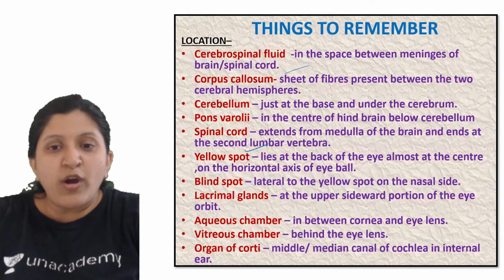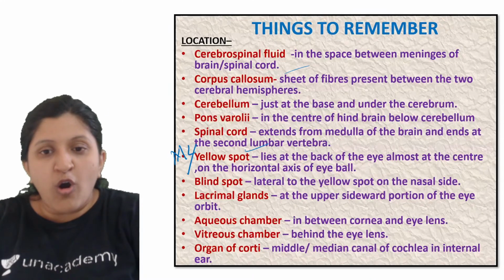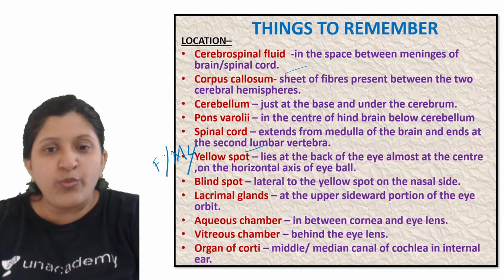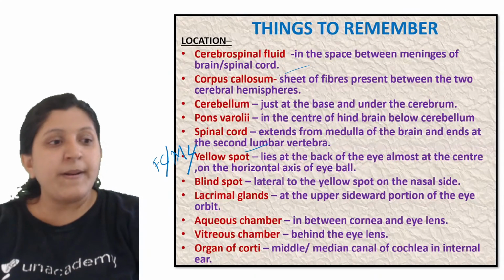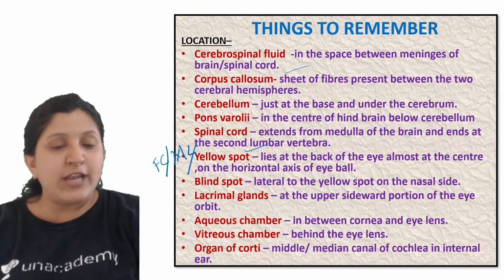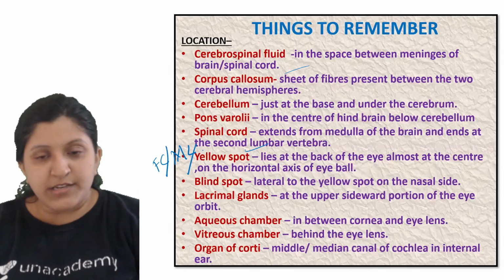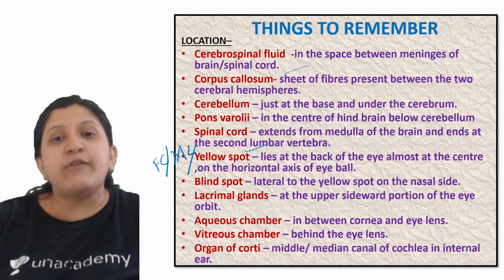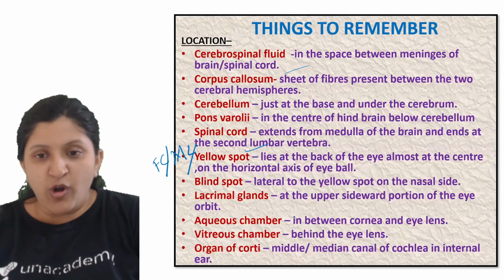So the yellow spot is also called the macula lutea, or the fovea centralis. These alternate names you also need to remember. They can ask macula lutea instead of yellow spot, or they can ask fovea centralis. So you don't keep on thinking about what exactly fovea centralis is. Make sure that you know every alternate name.